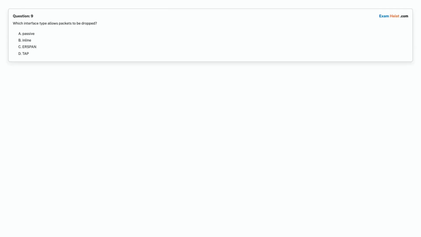Question 9. Which interface type allows packets to be dropped? Option A. Passive. Option B. Inline. Option C. ERSPAN. Option D. Tap. Choose the correct answer.